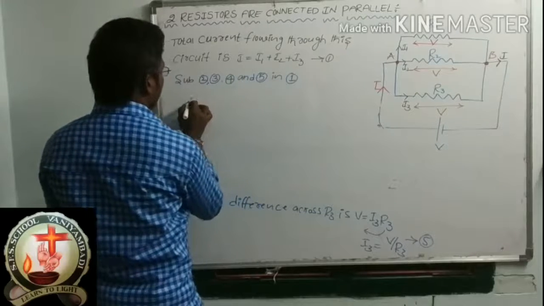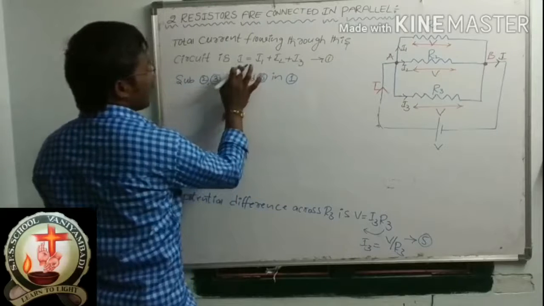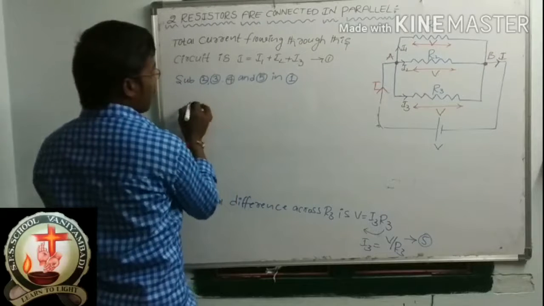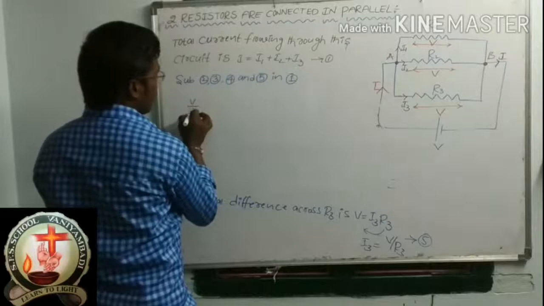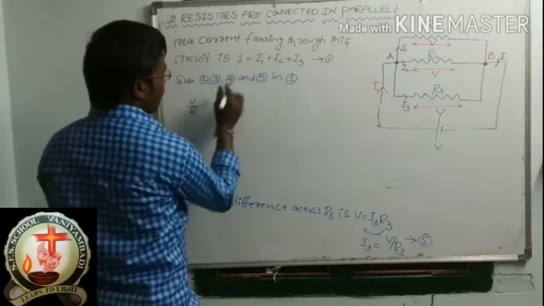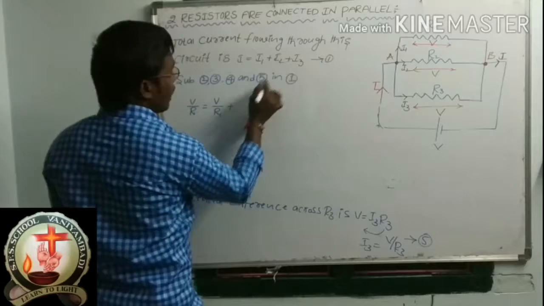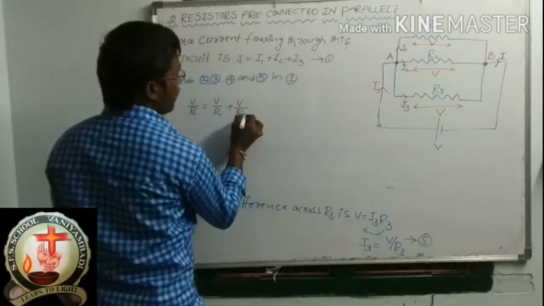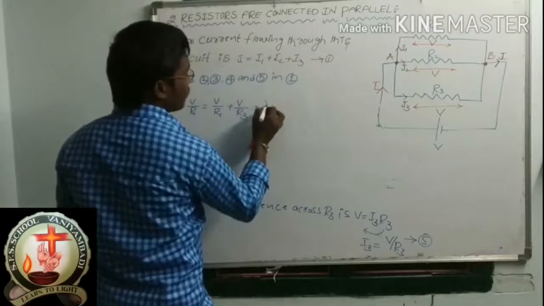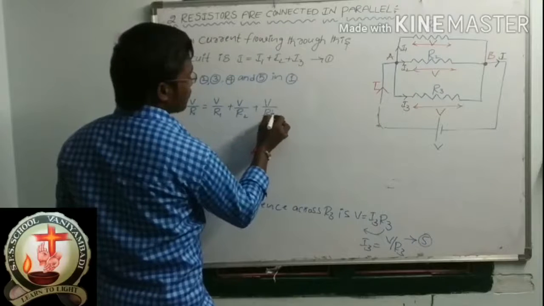So I is equal to, what is equation 1? I value how much? V by R, correct, is equal to I1 value V by R1, I2 value V by R2, I3 value V by R3.